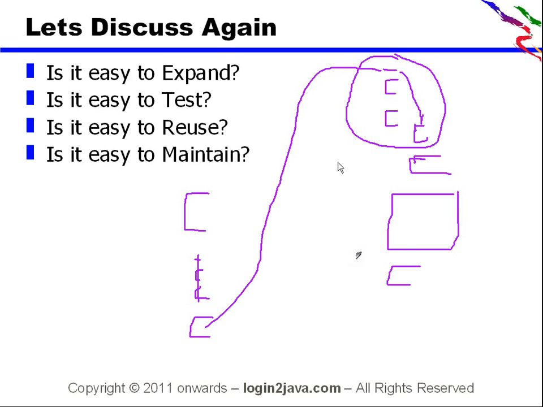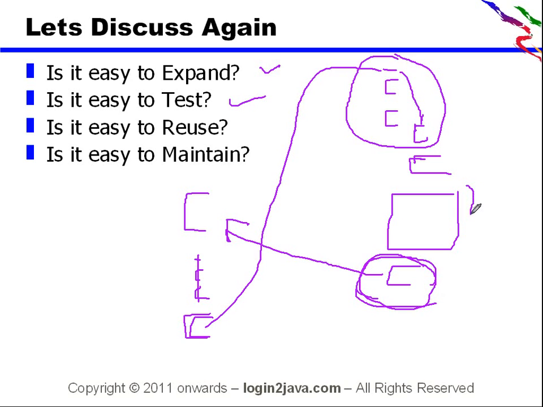So you need not ship the module or jar again to the client. You just need to send either the patch or develop that particular concrete within your application. So it is easy to expand. It is easy to test also, because you are creating separate code. You need not test the already working functionality. You just test the new one.